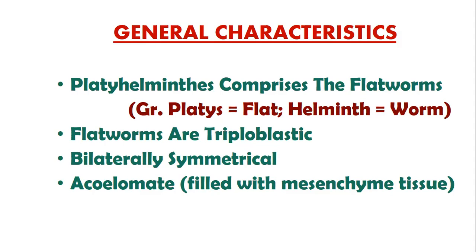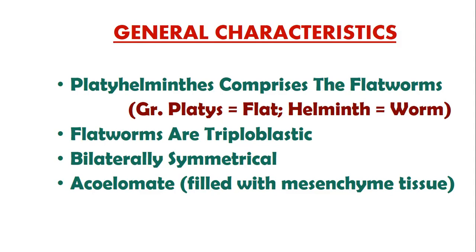So let's go through its meaning. The word Platys means flat and Helminth means worm, and I have explained the meaning of both words. Flatworms are triploblastic. I have already discussed this term. Triploblastic means the body has three tissue layers: ectoderm, mesoderm, and endoderm. All three layers are present in this group.